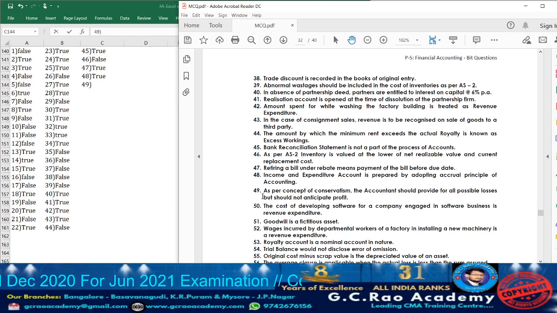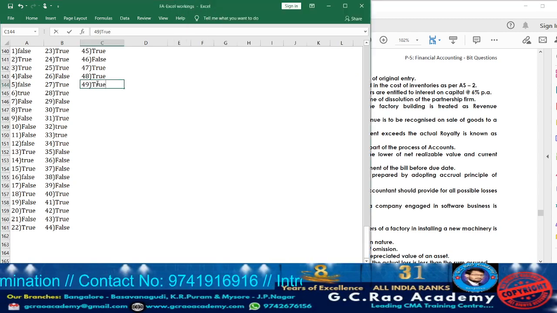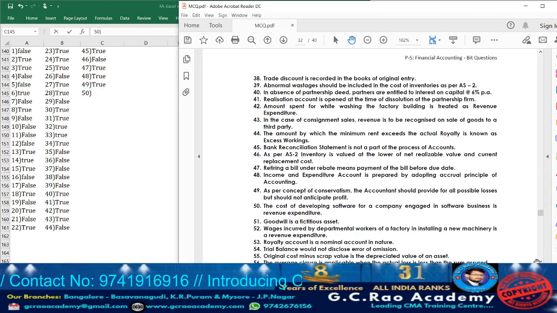Moving on to question 49. What they are telling, as per concept of conservatism, the accountant should provide for all possible losses but should not anticipate profit. Yes, it is true. Actually, this question is repeated. Yes or no? Already I covered that. Answer is true. Now moving on to question 50.